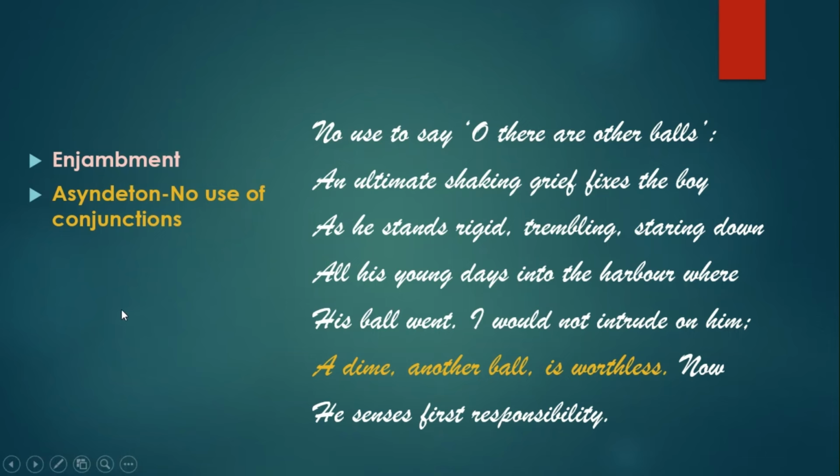Now there's a poetic device, asyndeton. Asyndeton is when conjunctions which are supposed to be used in a sentence are skipped. So we see here "a dime, another ball is worthless." Instead of using a conjunction, "a dime or another ball is worthless", the poet has used commas over there. So the use of conjunction is skipped. So that is asyndeton. Next part of the poem.